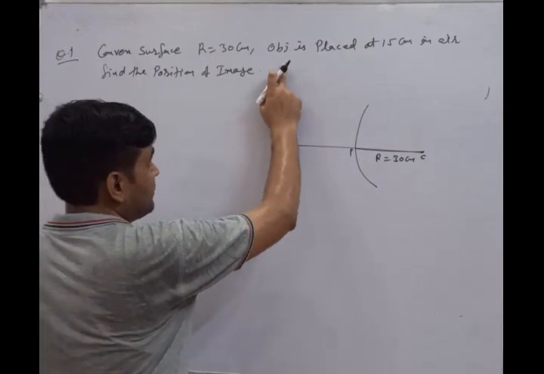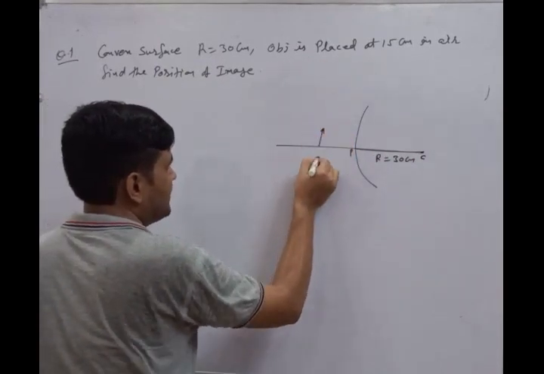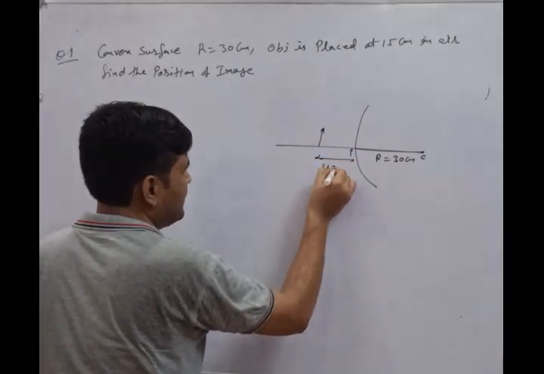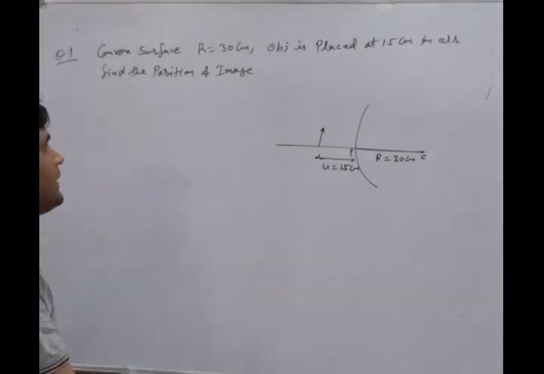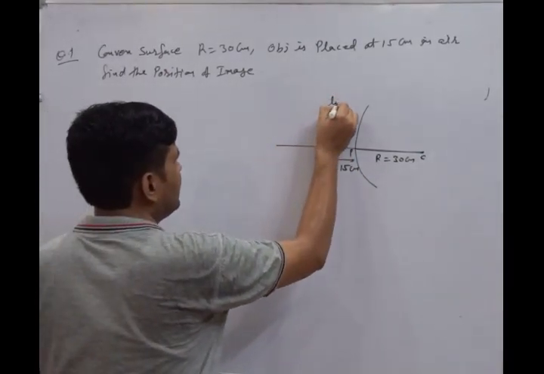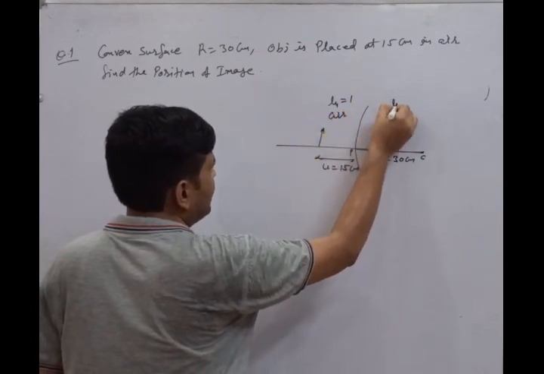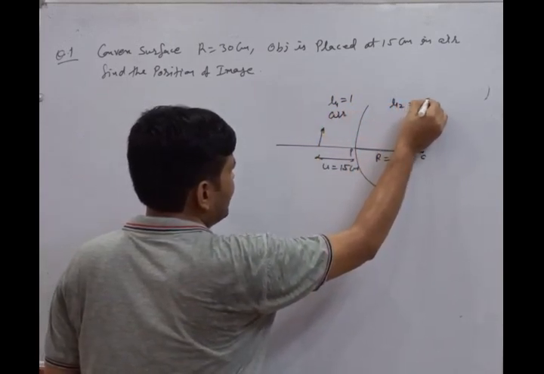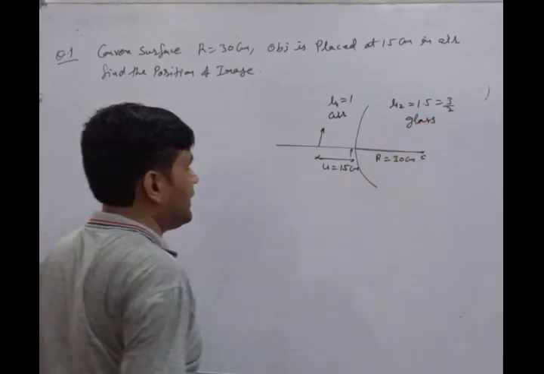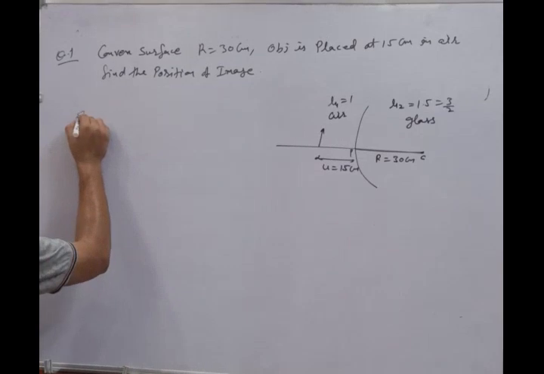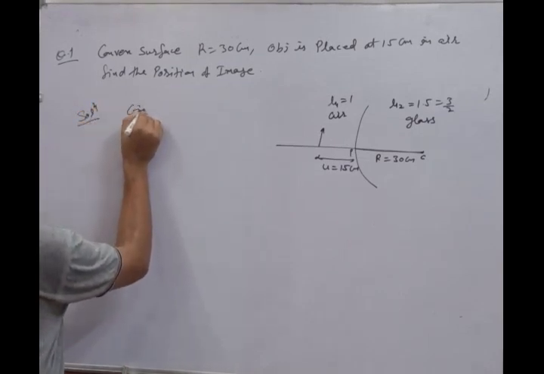Now the object is placed at 15 centimeter in air, it means the object is placed here, the value of u equal to 15 centimeter. Now the medium mu1 equal to 1, because here the medium is air, and mu2 is 1.5 equal to 3/2, because our medium is glass. Now to solve this kind of numerical, we write down the given values.